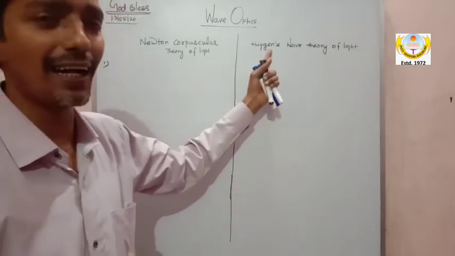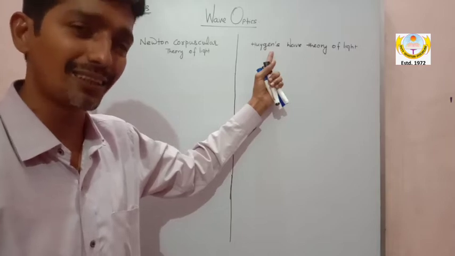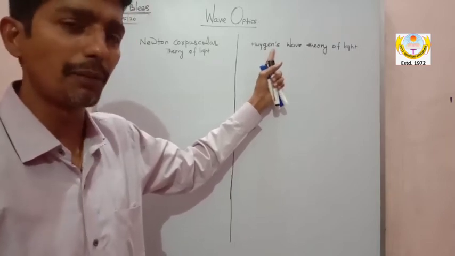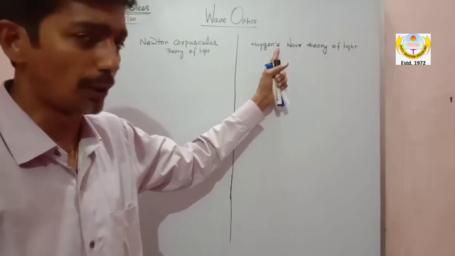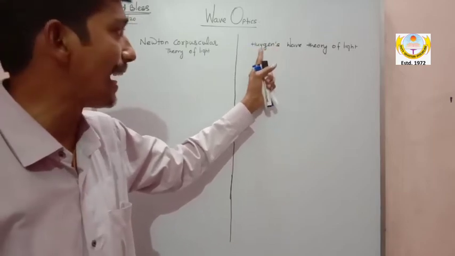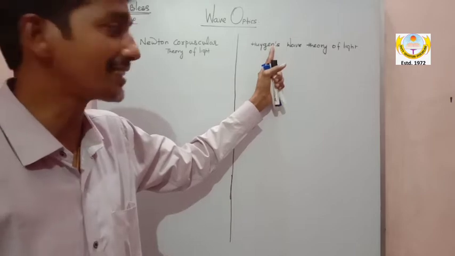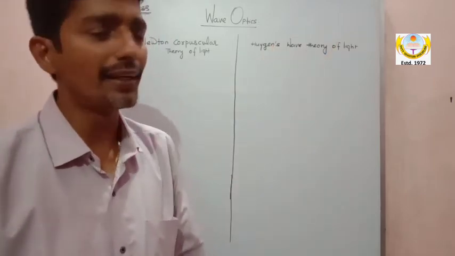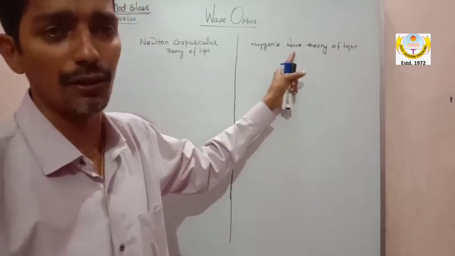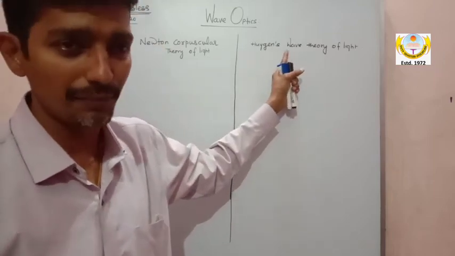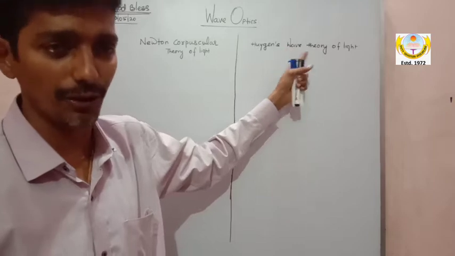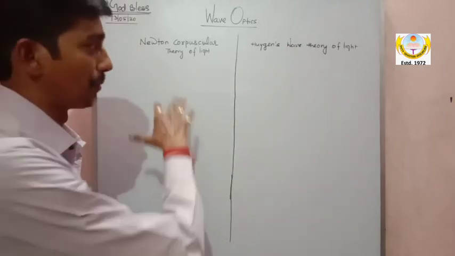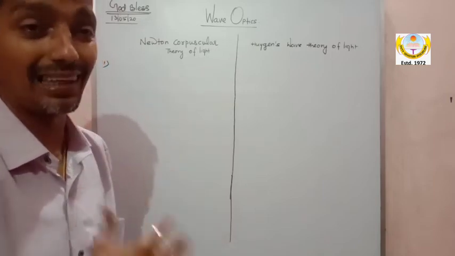And another is the Huygens wave theory of light. Some of you say Huygens, or some say Huygens. No problem, whichever way you want to spell it, Huygens wave theory of light. So that's not the point. The point is what these two theories say about light.